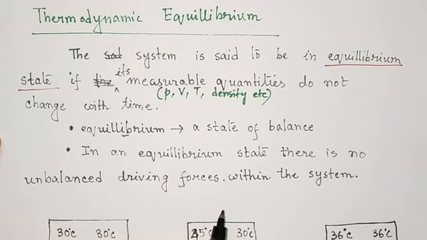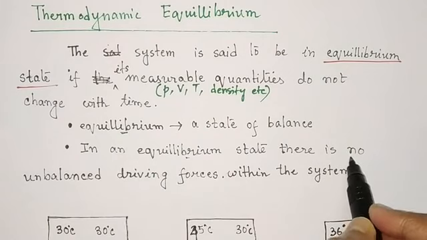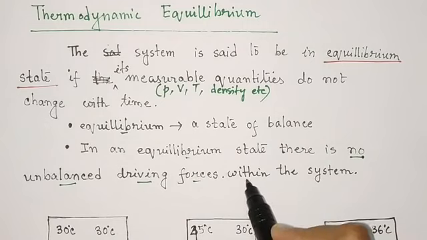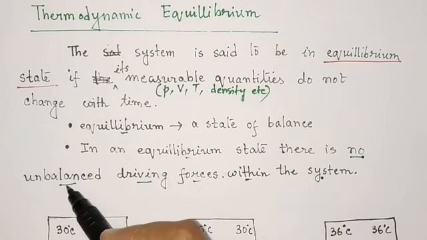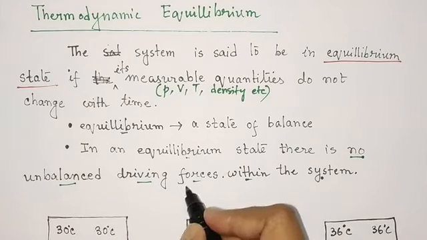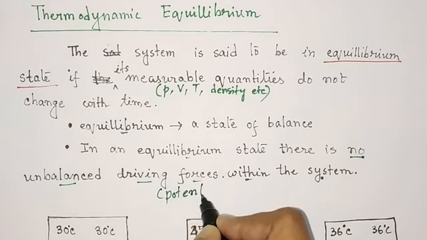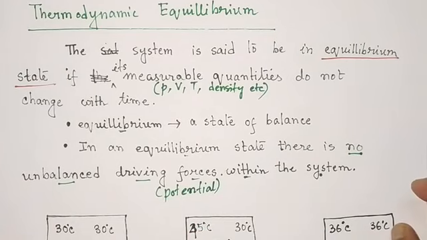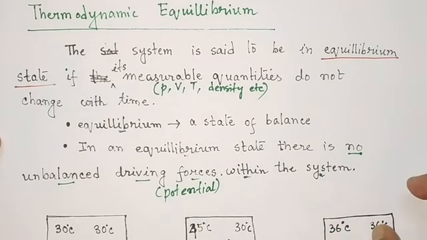Now in an equilibrium state there are no unbalanced driving forces acting within the system. Sometimes they are also called potentials. There is no unbalanced potential or driving force within the system when it is in equilibrium state.